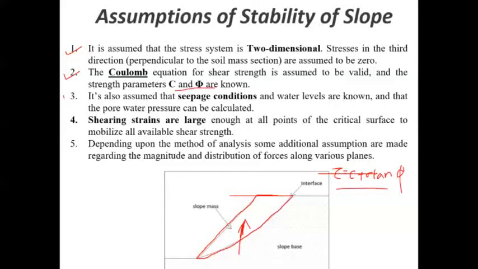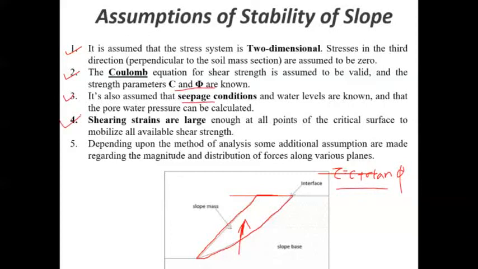The third assumption is that the seepage conditions and water levels are known, and that the pore water pressure can be calculated. At any instance, we can calculate the pore water pressure, assuming the seepage conditions as well as the water levels across this particular section.